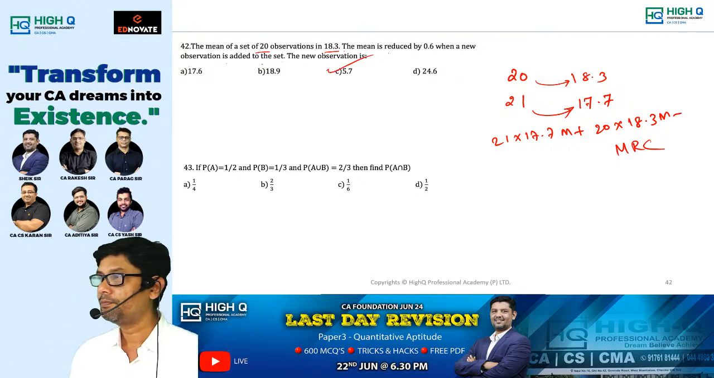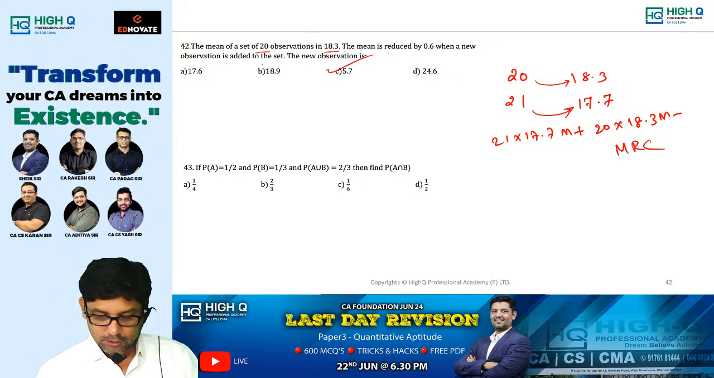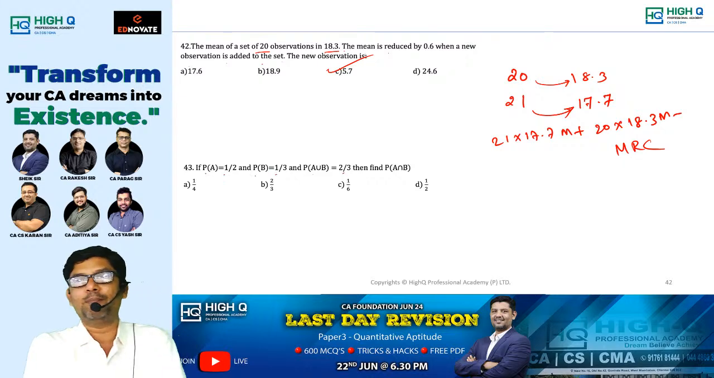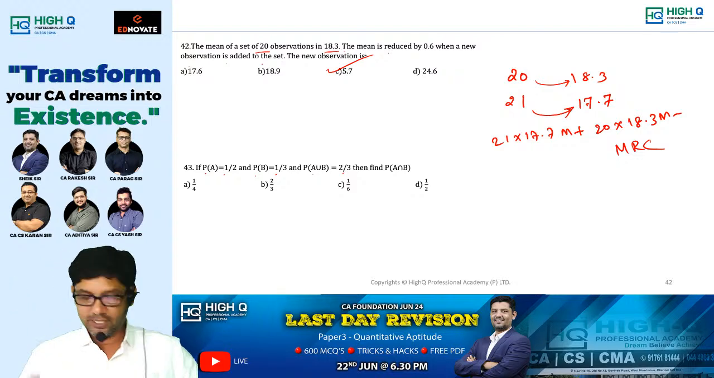5.7. Okay. Next. P of A is 1 by 2, P of B is 1 by 3, P of A union B is 2 by 3. It's a famous formula, you know it. What is P of A union B equal to? P of A plus P of B minus P of A intersection B.